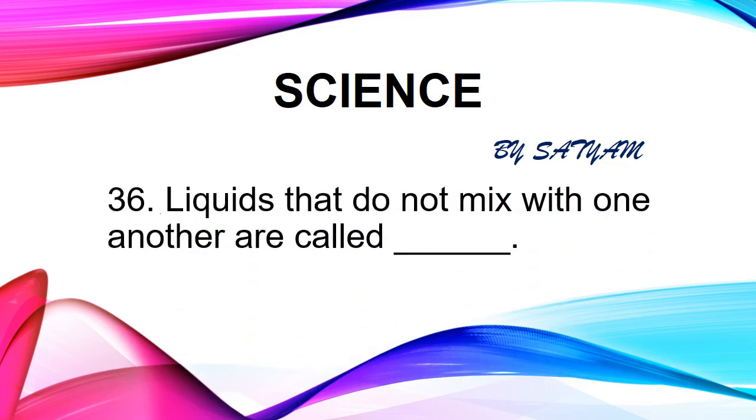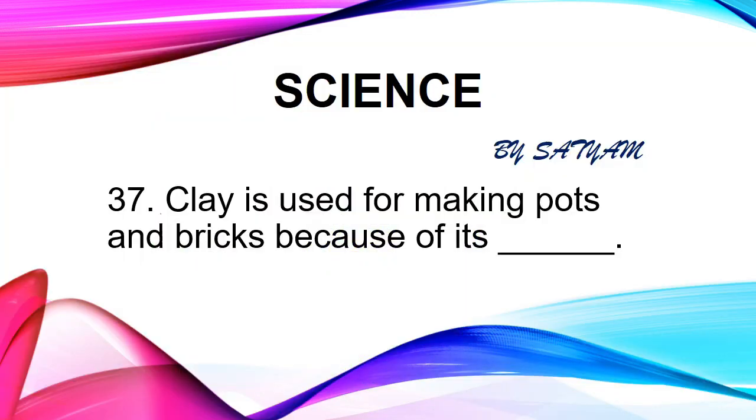The next question is: liquids that do not mix with one another are called dash. The answer is immiscible. Oil and water are examples of immiscible liquids. The next question is: clay is used for making pots and bricks because of its dash. The answer is malleability. Malleability is a property of substances by which they can be beaten into thin sheets.